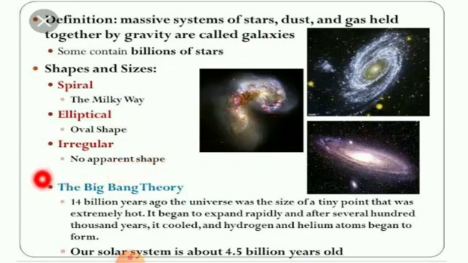An important theory about the origin of the universe is the Big Bang theory. 14 billion years ago the universe was the size of a tiny point that was extremely hot. It began to expand rapidly, and after several hundred thousand years it cooled and hydrogen and helium atoms began to form. The solar system is about 4.5 billion years old. Then only we got these stars and so on. So this is a long process, right? How many years? 4.5 billion years old. Which one? Our solar system.